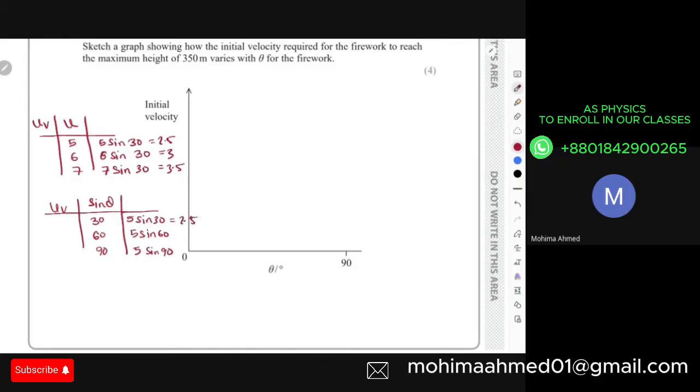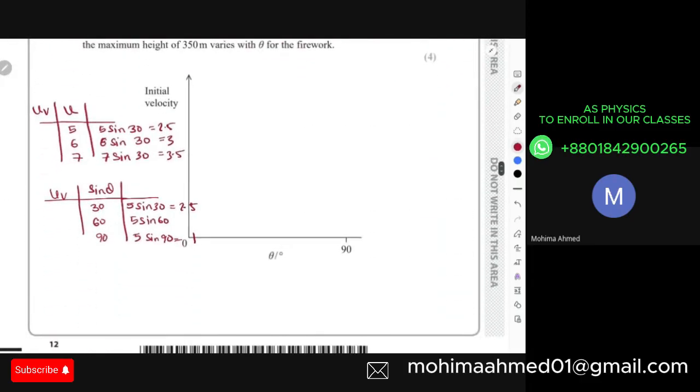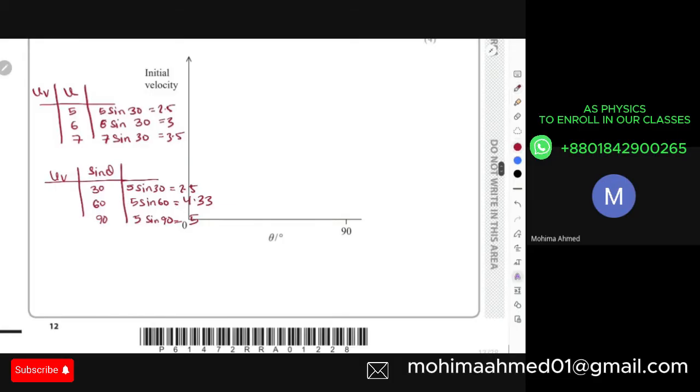So this is 2.5, and 5 sine 60 is actually 4.33. And 5 sine 90 is how much? 5, right, this is 5. What I can see over here is that the vertical component of initial velocity is directly proportional to initial velocity and sine theta, or just theta, right?